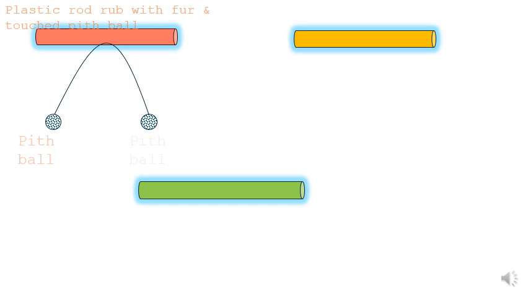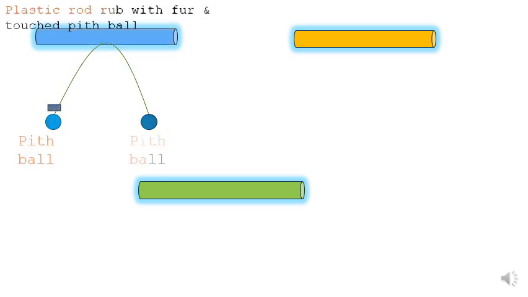Now, the cat fur is rubbed with the rod, and you can see that once you have rubbed it, the charge from the rod is transferred to the pith ball, and now the pith ball has a similar polarity.